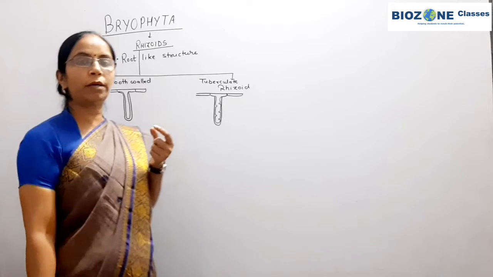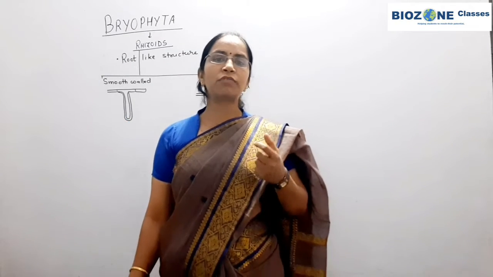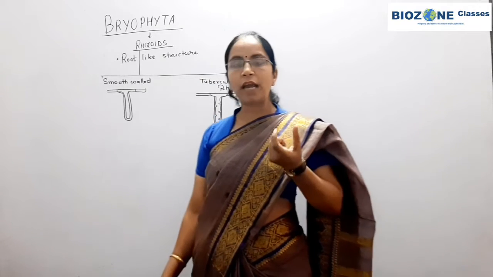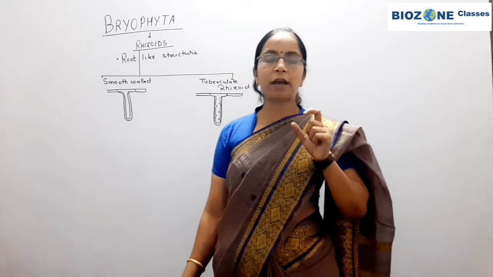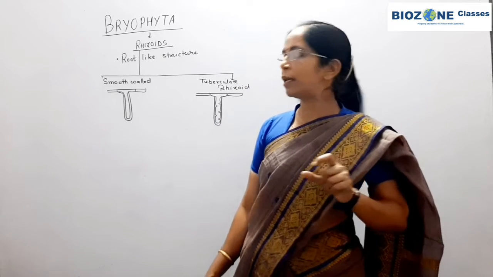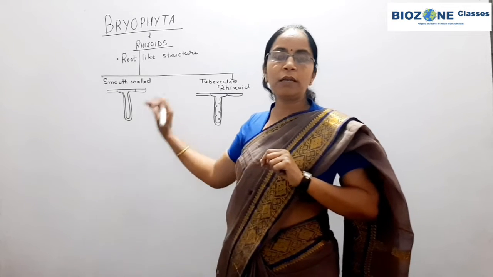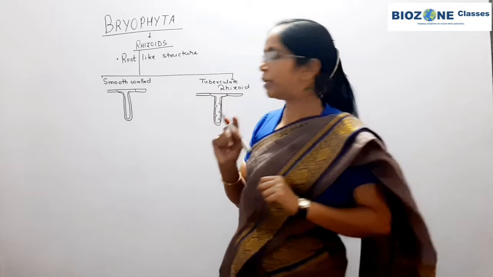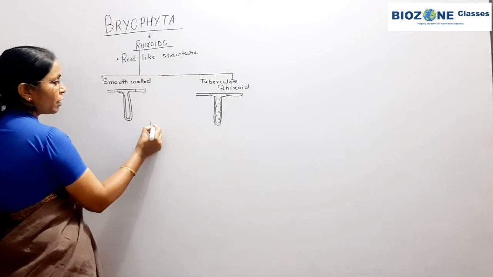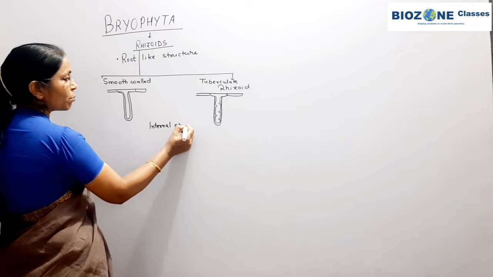Unicellular rhizoids, you remember, are present in liverworts. Again I repeat, because these are some points which are skipped by the children, because while reading they read it but they can't remember the statement properly. So for that, you remember that unicellular rhizoids are present in liverworts and mosses show the multicellular rhizoid. So this structure you remember for rhizoid, and then you observe how the internal structure of thallus is present.